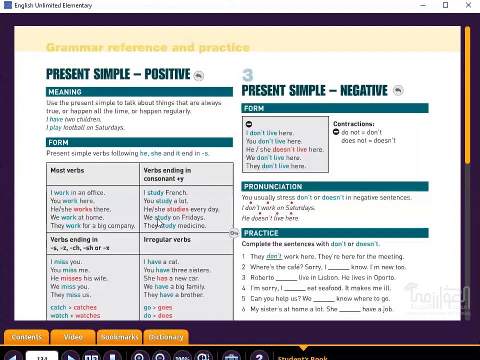I, you, we, they, the base form. But with he, she, it, we change the y and add IES.